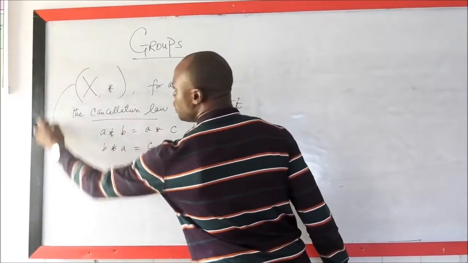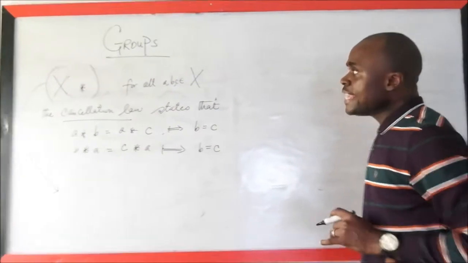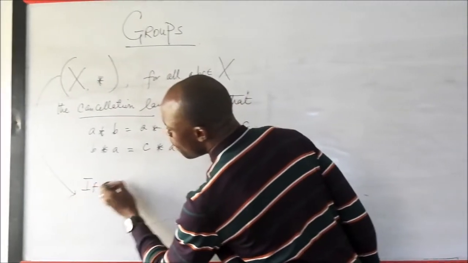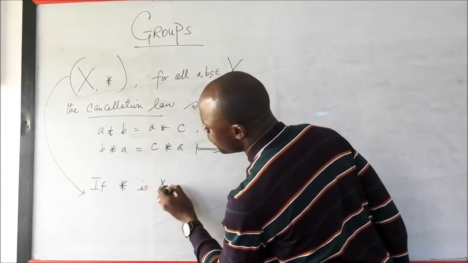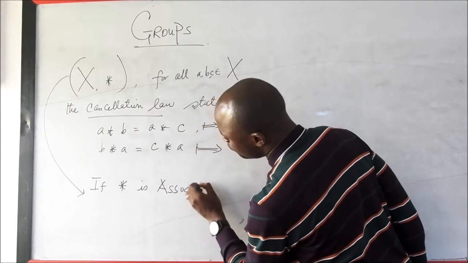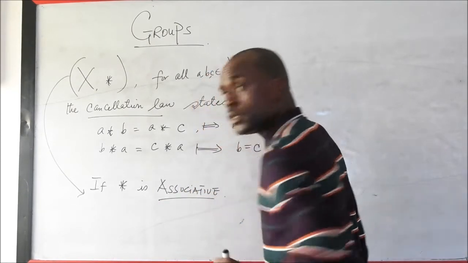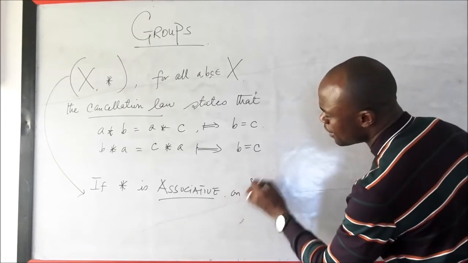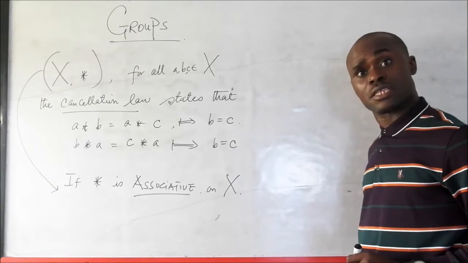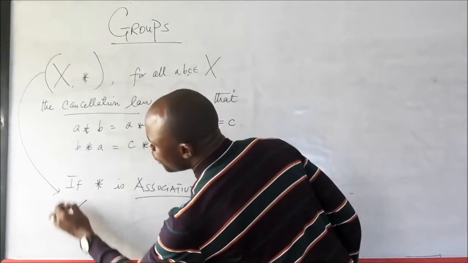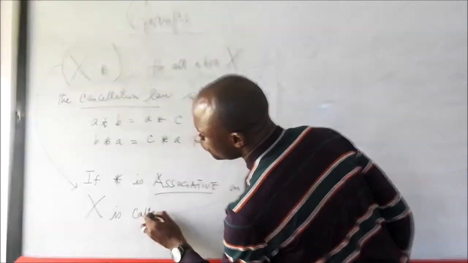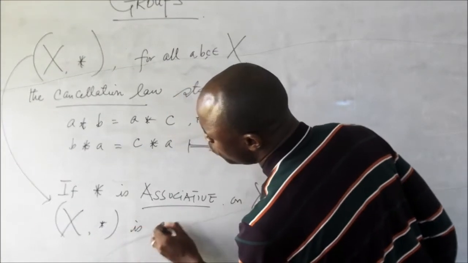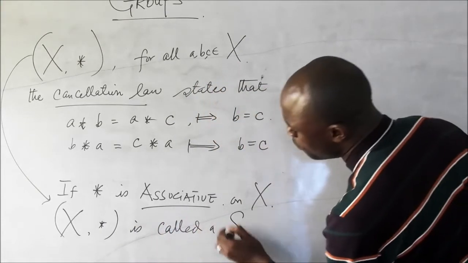Now, if this is an algebraic system, the truth is that if this is associative on the set X, if it's associative for all the elements, then this with this is called a semigroup.